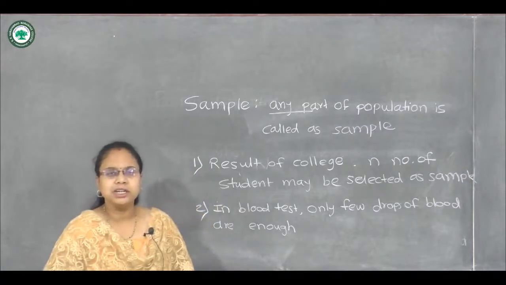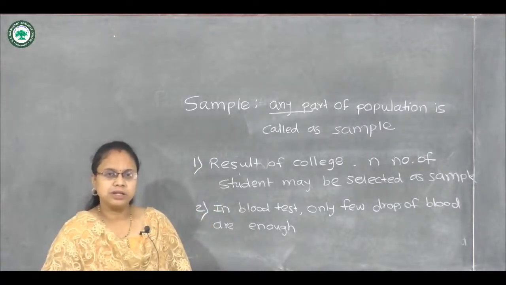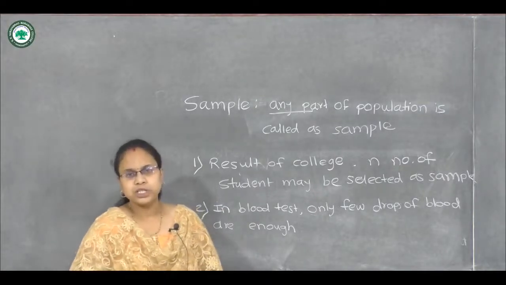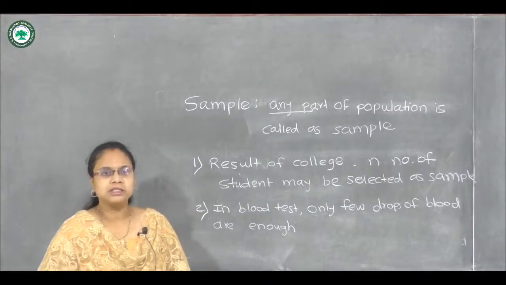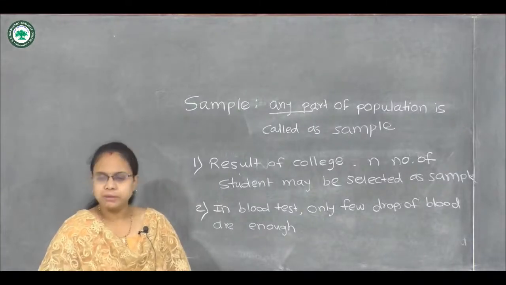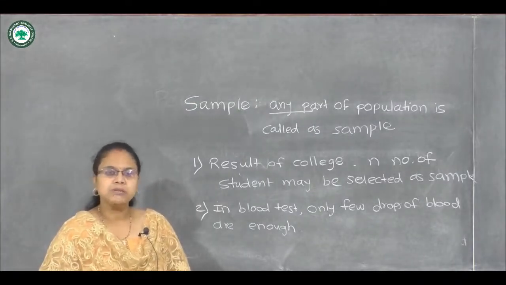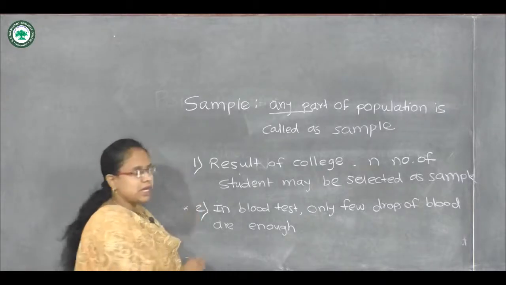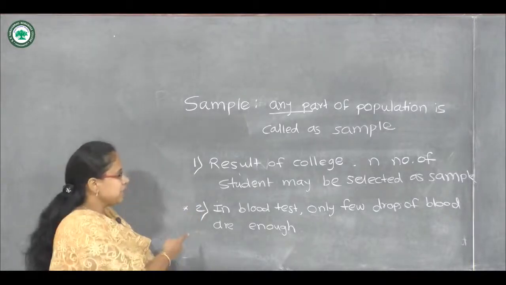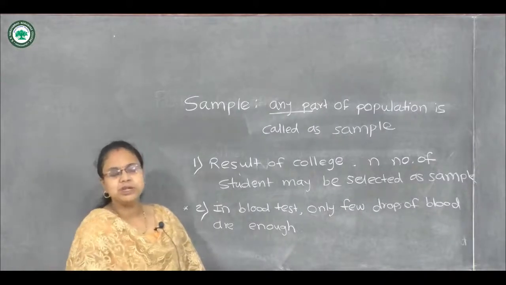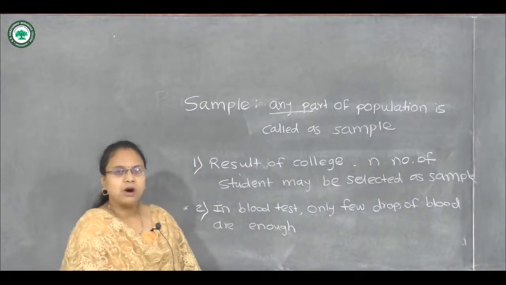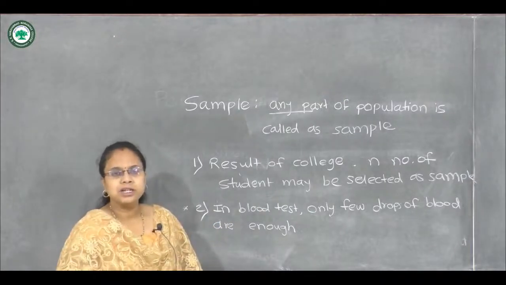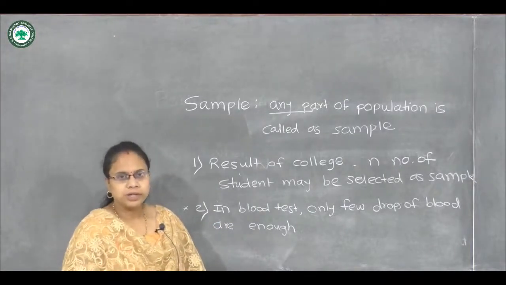Or while studying any industrial product, we can take some part of that production, which is called the sample. So in some cases, sampling becomes inevitable. For example, in this case sampling is very necessary because we can't study the whole population. Also, the third example is the quality of grain.